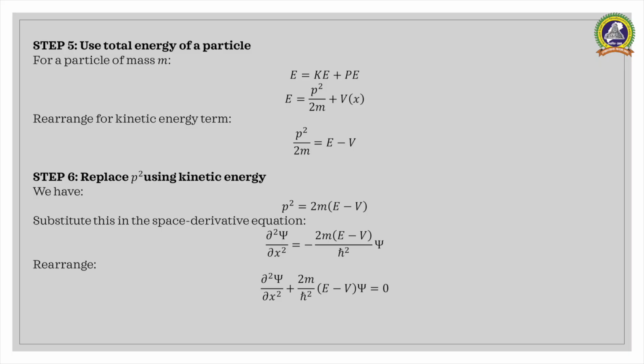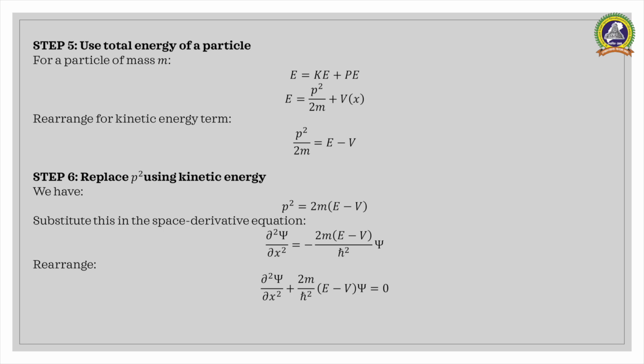Step 5. Use the total energy of the particle. For a particle of mass m, the total energy E is equal to kinetic energy plus potential energy. So E is equal to p square by 2m plus V of x. Rearranging, we can write p square by 2m is equal to E minus V.